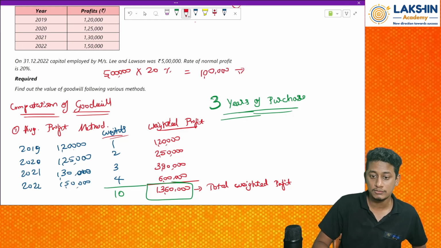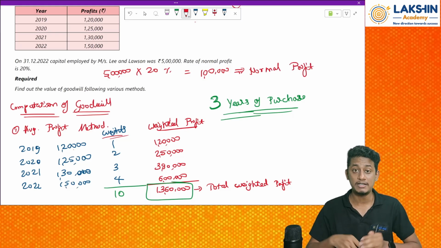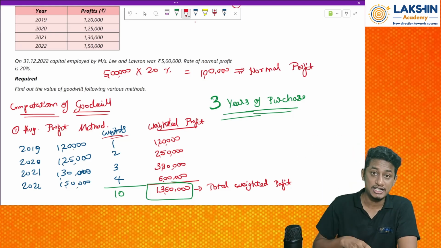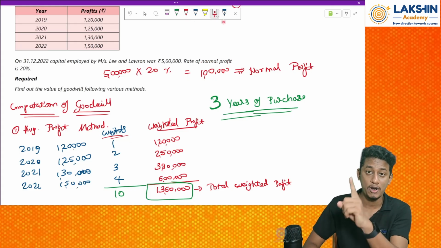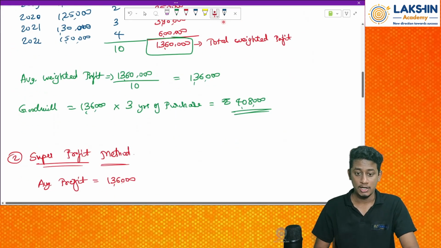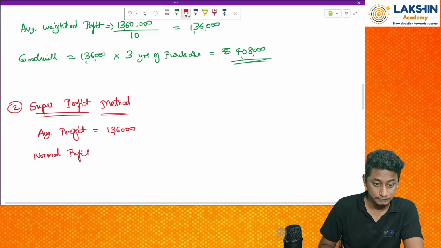This is called my normal profit. That means the whole industry is earning only rupees 1 lakh per year. So I will write down my normal profit over here, equals rupees 1 lakh.